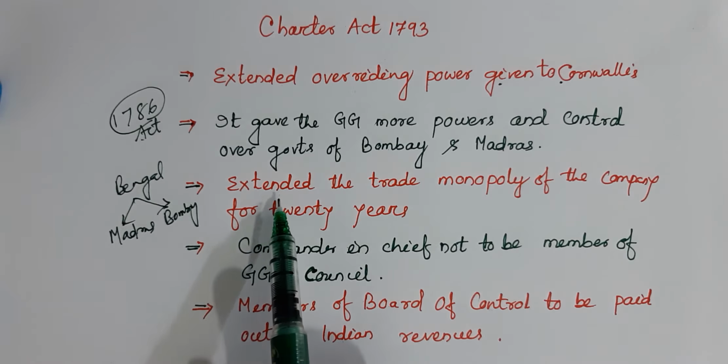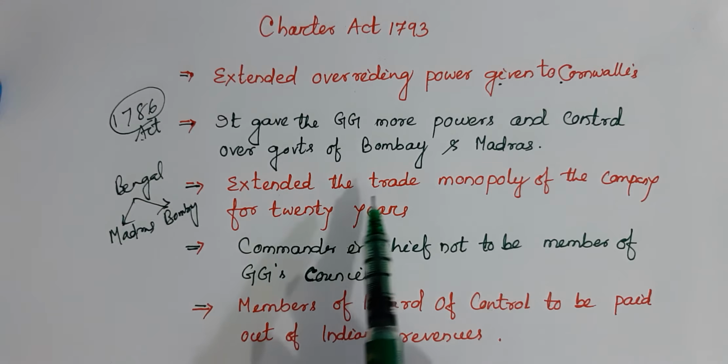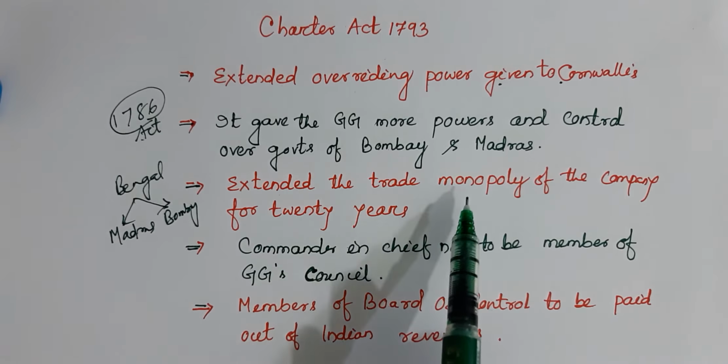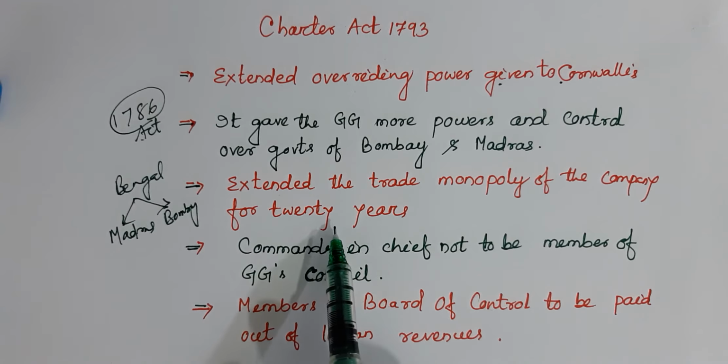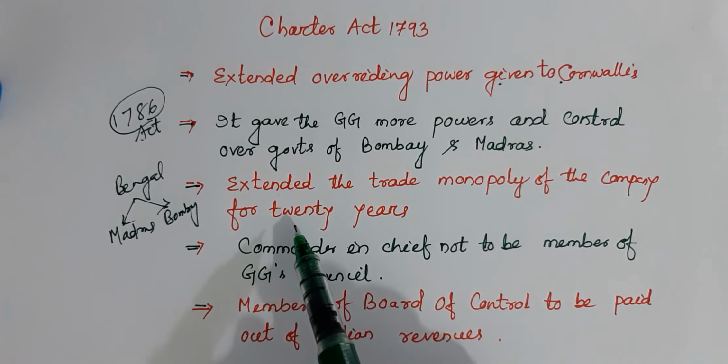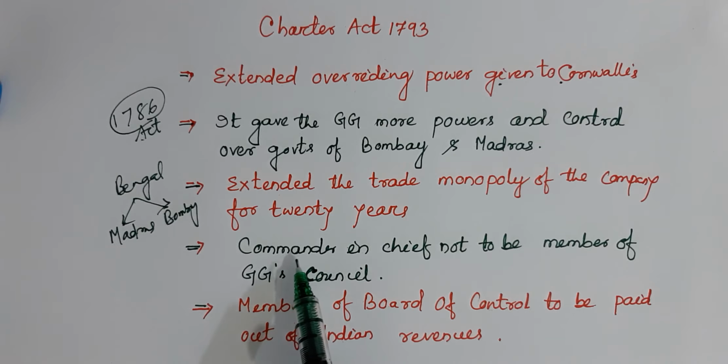Now we'll talk about this point. It extended the trade monopoly of the East India Company for 20 years. You see, the monopoly of the East India Company was extended under this 1793 Charter Act for 20 years. Just imagine.